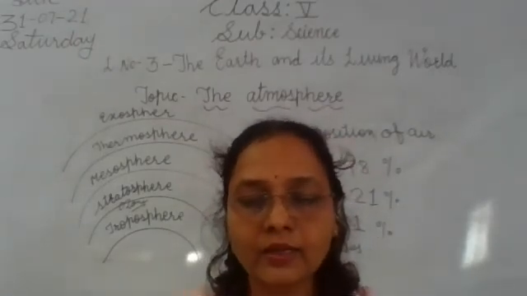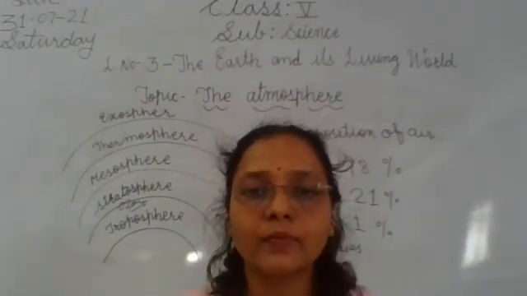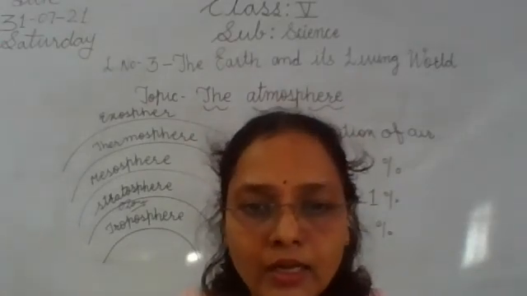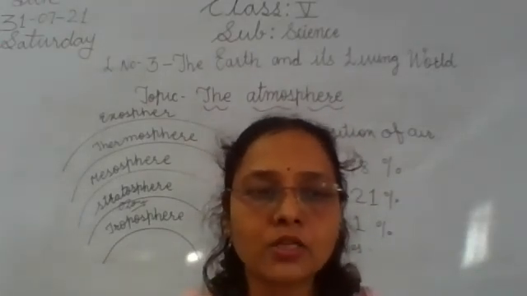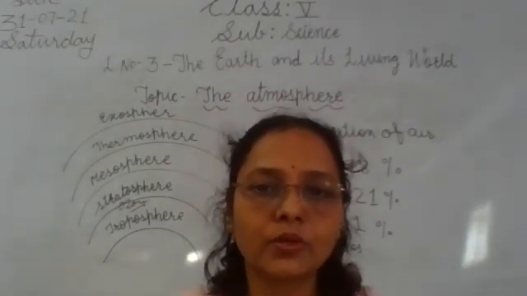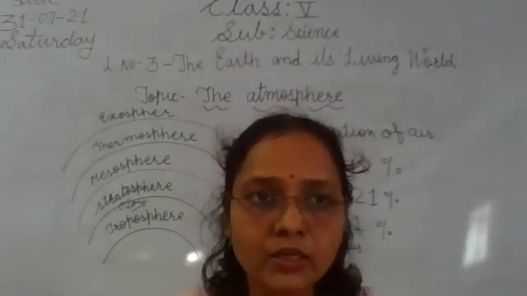The hot air rises upward, then cools down, that is, condenses, and again falls on the earth in the form of rain. So we are going to learn the water cycle in our next period.